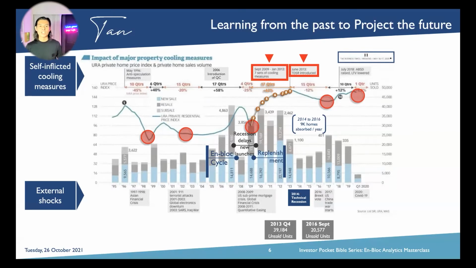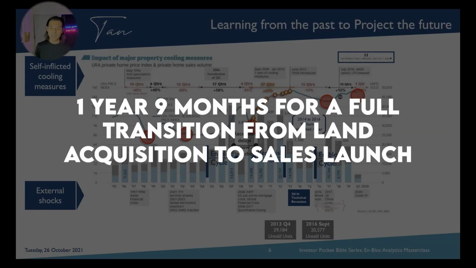So what triggered a lot of people's thoughts is, how come another en-bloc actually came on board in year 16? Okay, so guys, to share with you, whenever an en-bloc takes place, it takes about 1 year, 9 months for the developer to acquire the land and finally launch the product for sale. So it takes about 1 year, 9 months transit time.